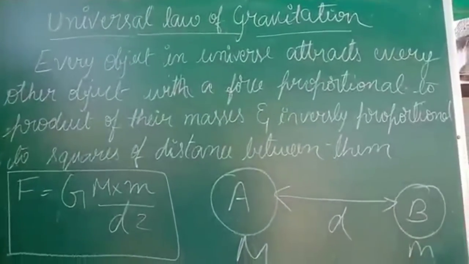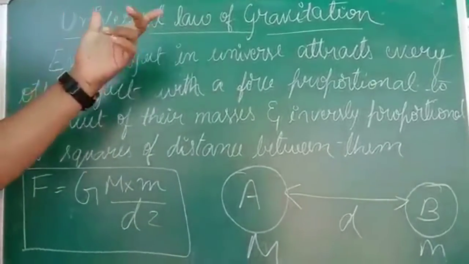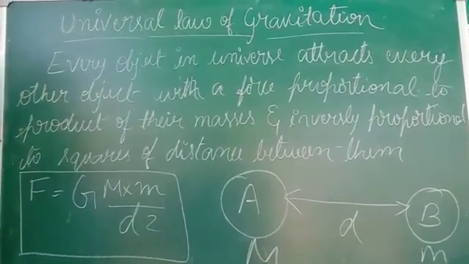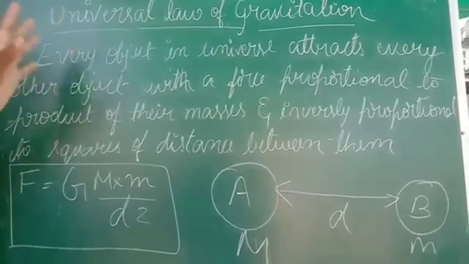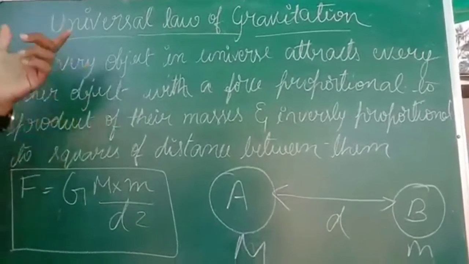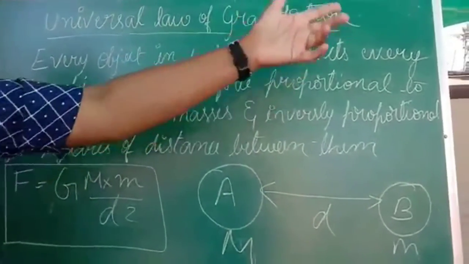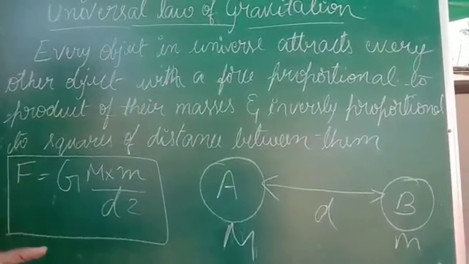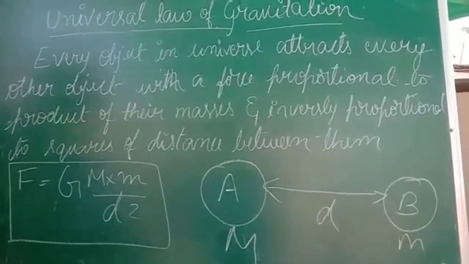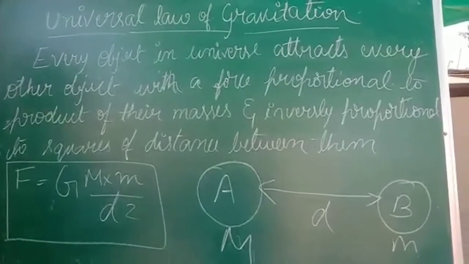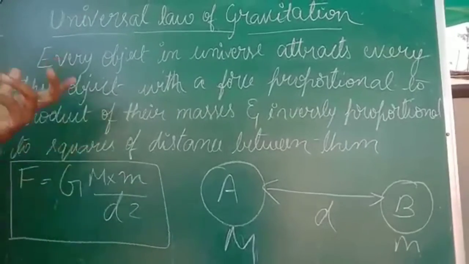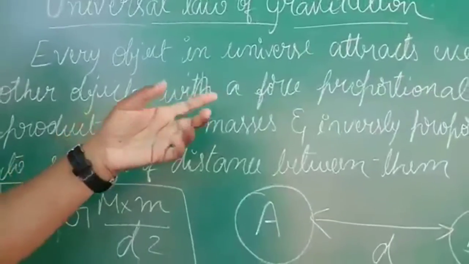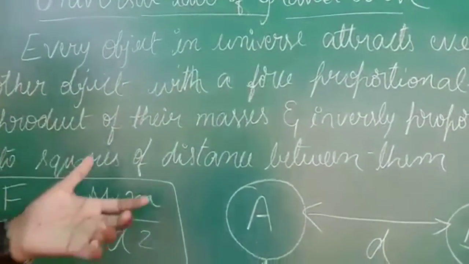We'll move on to a very important law in this chapter, that is the universal law of gravitation. This is a confirm question, a very important question, students. Okay, so just go through it. The universal law of gravitation states that every object in the universe attracts every other object, right? Our feet are attracted towards the ground, so that we can stand, we can sit, we can dance, we can walk, everything, right? So every object in the universe attracts every other object with a force proportional to the product of their masses.